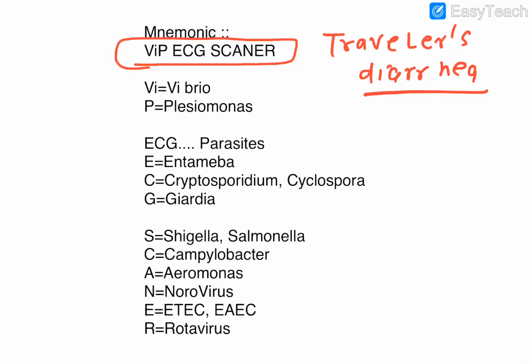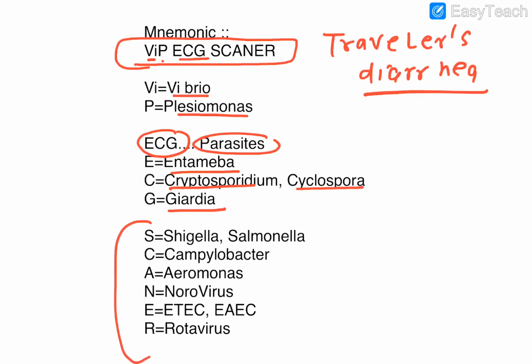So if you go for this VIP ECG scanner, this is a mnemonic, and VI stands for what, guys? Vibrio. P stands for Plesiomonas, the brother of Vibrio cholerae. Then ECG is the parasites involved here: Entamoeba, Cryptosporidium and Cyclospora, and Giardia. Then the scanner: it has Shigella and Salmonella first. Then you have the C, that is Campylobacter. Then you have Aeromonas, another brother of Plesiomonas.